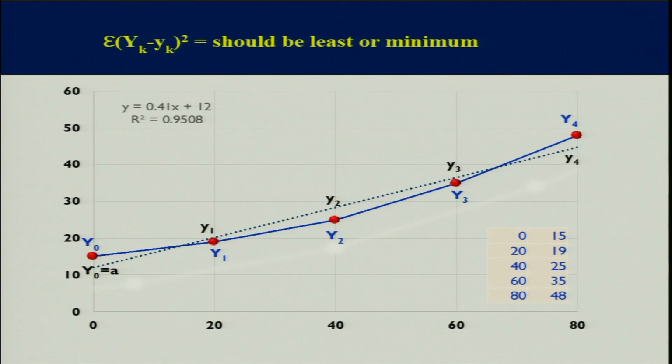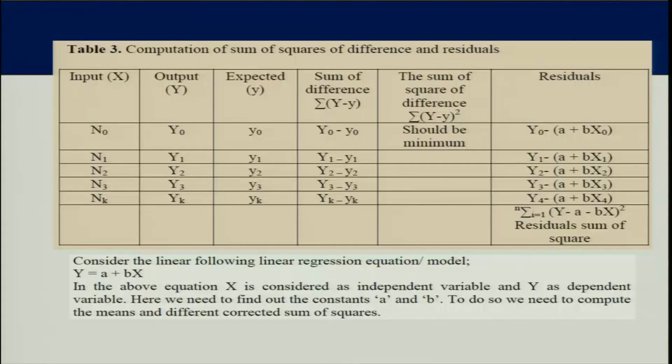Now I can explain it more here also. You can see these red points joining y1, y2, and you have the fitted line also, and make the difference of distance between these two, and that is your error. So see, this can be summarized in this table. First is x, your input, this is your independent variable. Next is y, suppose it is yield, this is the dependent variable. This may be represented by y0, y1, capital Y. Then expected small y0, y1, y2.